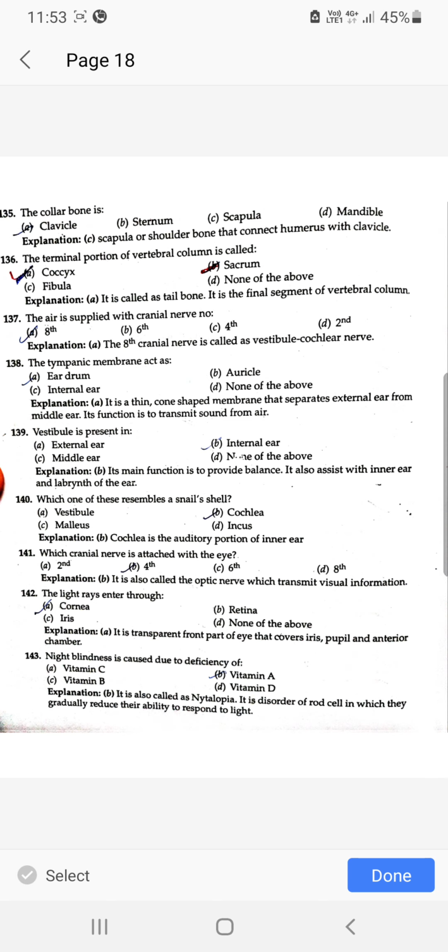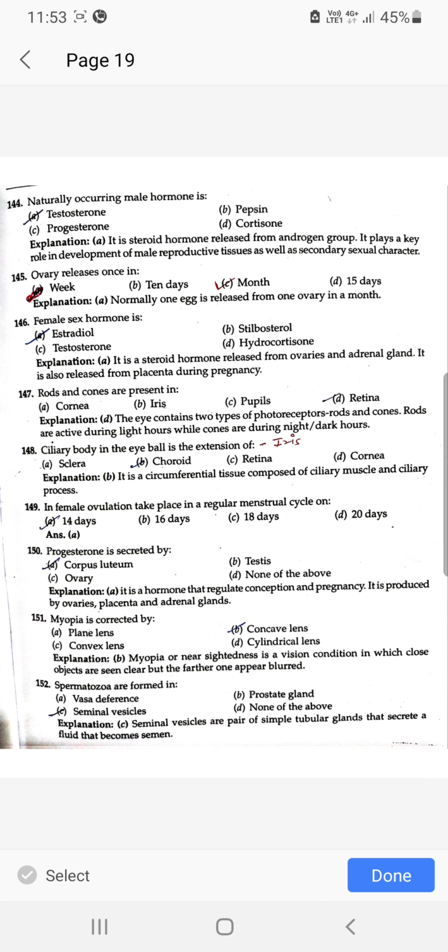Night blindness is caused due to deficiency of vitamin A. Naturally occurring male hormone is testosterone. Ovary releases an ovum once in a month. Female sex hormone is estradiol. Rods and cones are present in retina. Ciliary body in the eyeball is the extension of choroid. In female, ovulation takes place in a regular menstrual cycle on 14th day. Progesterone is secreted by corpus luteum.